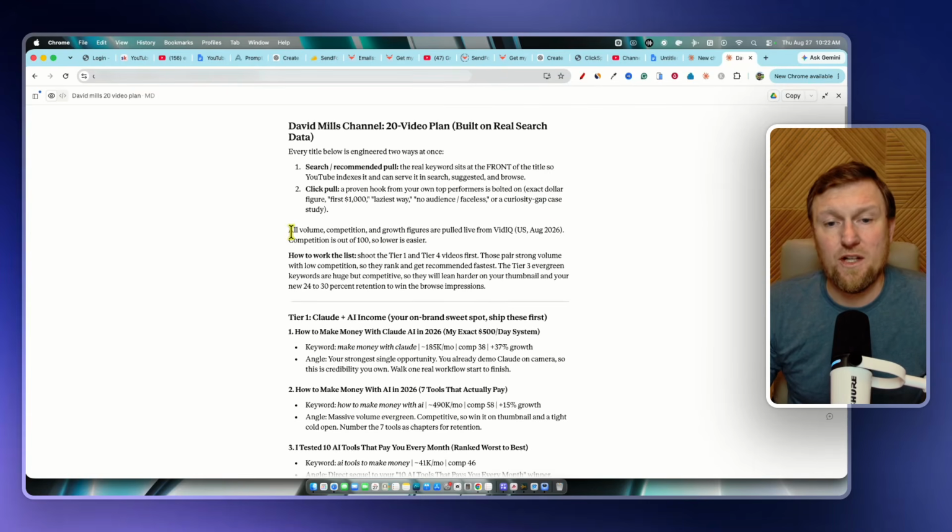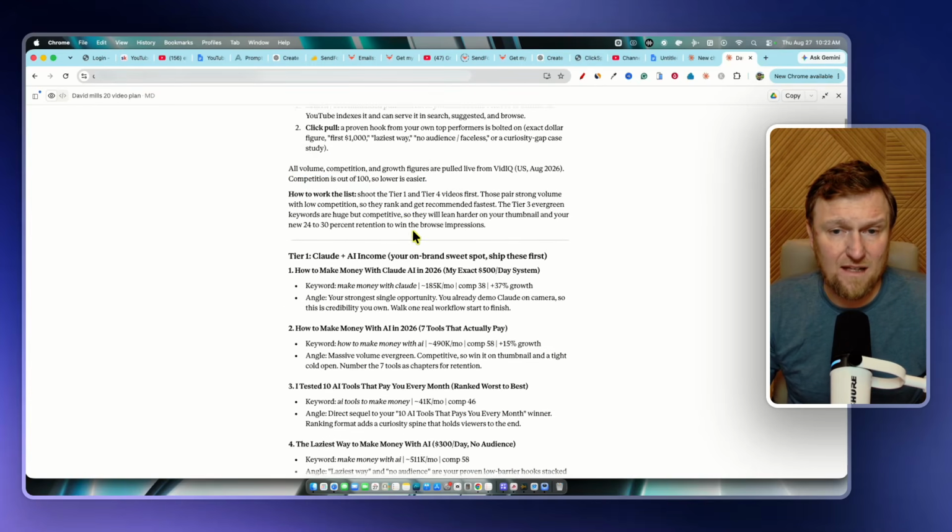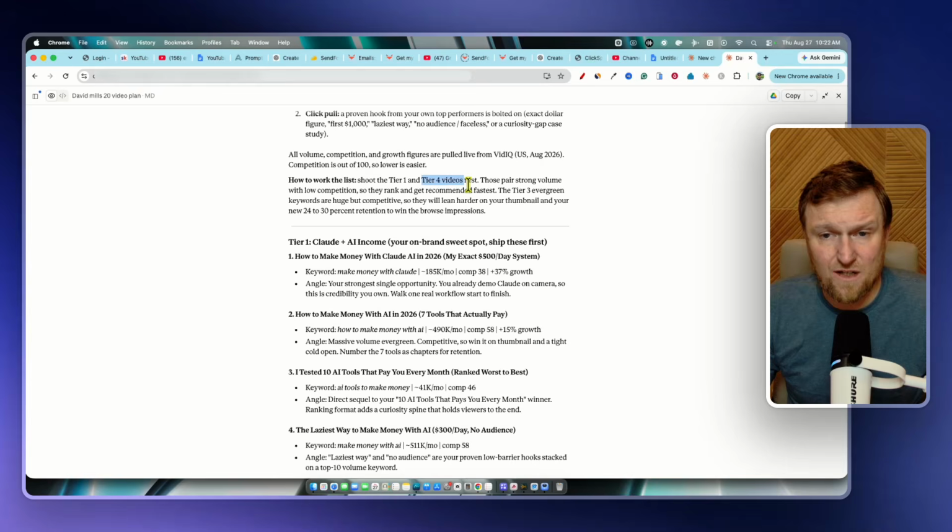So all the volume, competition, and growth figures are pulled live from vidIQ from the United States, August 2026, right there, okay? It's out of 100, the lower is the better. So it'll explain everything to you, and then it'll even tell you to do tier 1 and then tier 4 first.